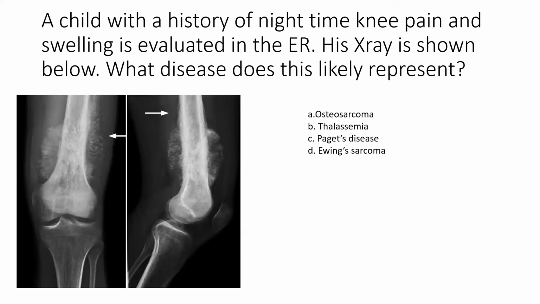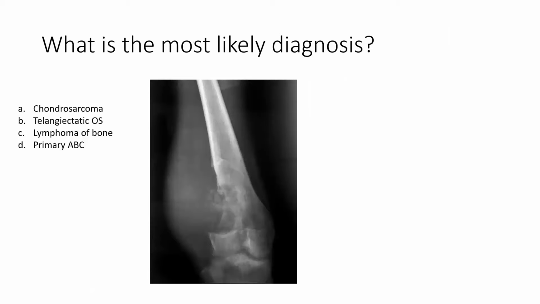Why not thalassemia? In thalassemia, the hair-on-end appearance can appear like this, but it is not shown in the long bones, normally shown on the skull. And there is never cortical destruction in thalassemia. Paget's disease, there is thickening of the bone, there is remodeling of the bone. Ewing's sarcoma, never in the metaphyseal region, almost always shown in the diaphyseal region. Okay, so based on this image, what is your most likely diagnosis?